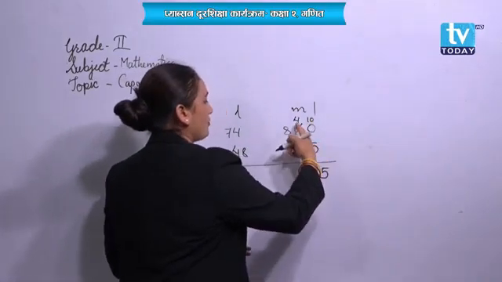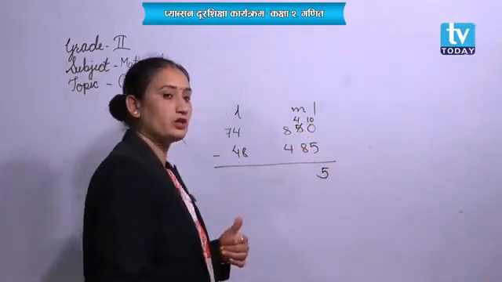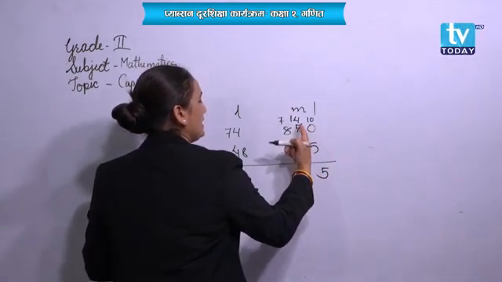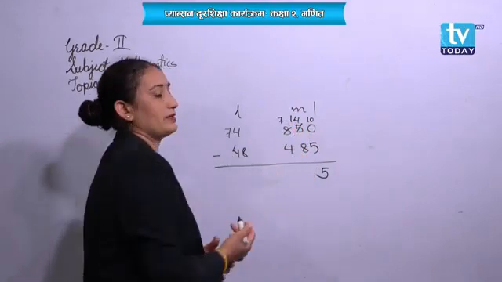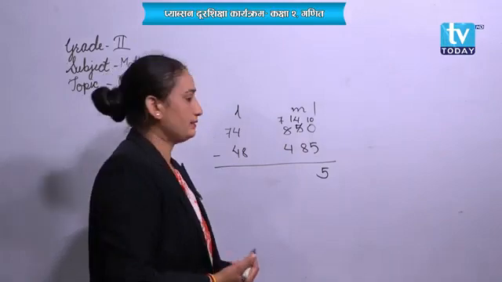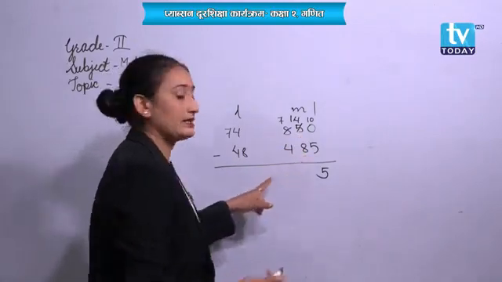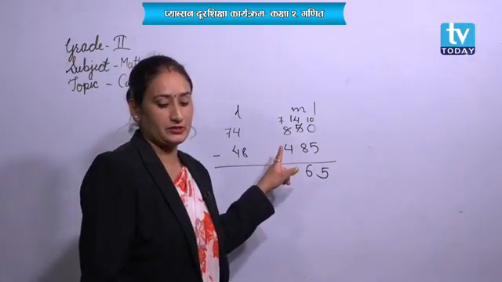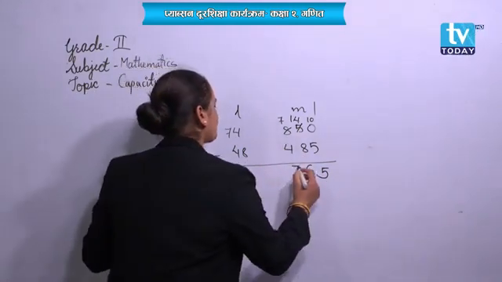Done. 4 minus 8, can we do it? No. Then we have to take a borrow from another friend, that is it will be 14 and it will be 8. Then mean what will be the answer over there? 14 minus 8, it will be 6. 7 minus 4, it will be 3.